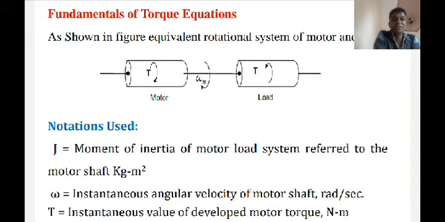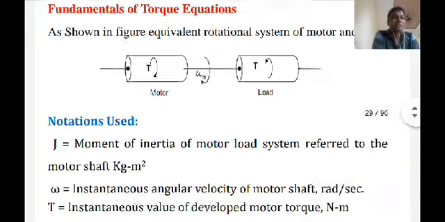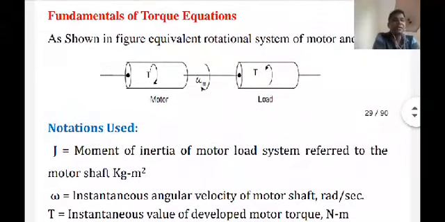Some notations are needed for deriving the fundamental torque equation. Basically the fundamental torque equation is nothing but the motor torque being counterbalanced by the load torque and the dynamic torque. These notations are used. Capital J indicates the moment of inertia of the motor load system, referred to the motor shaft, in kilogram meter square. Another is omega.